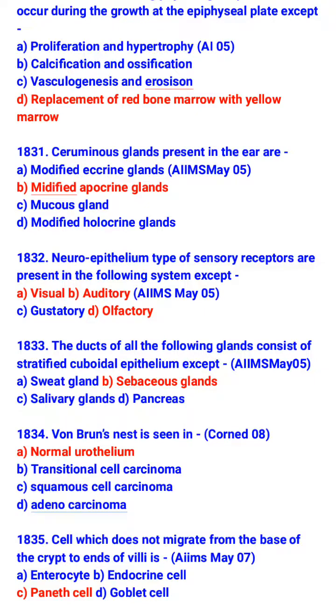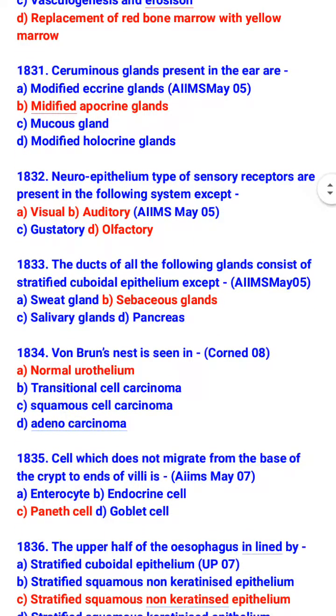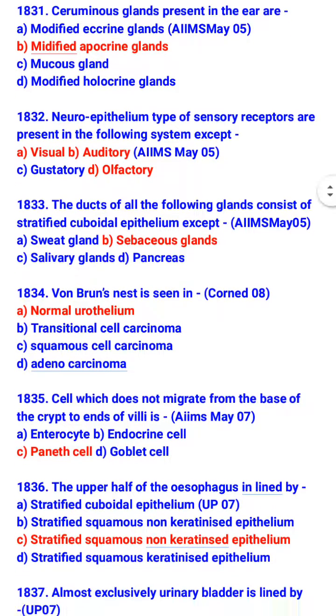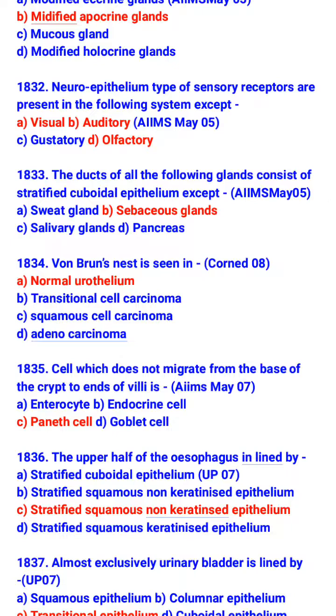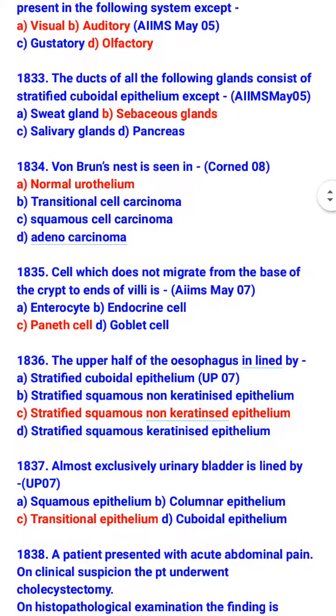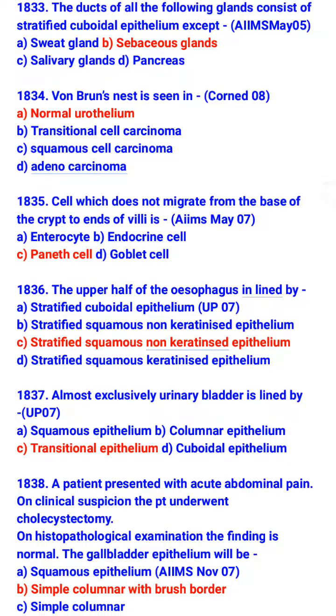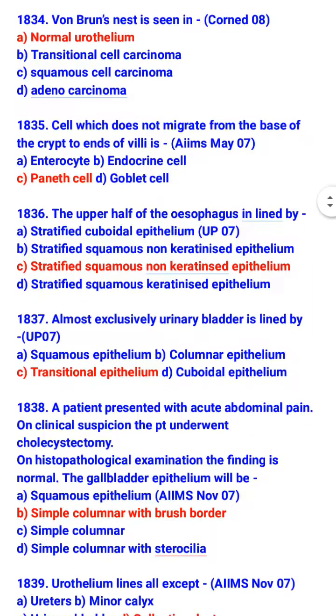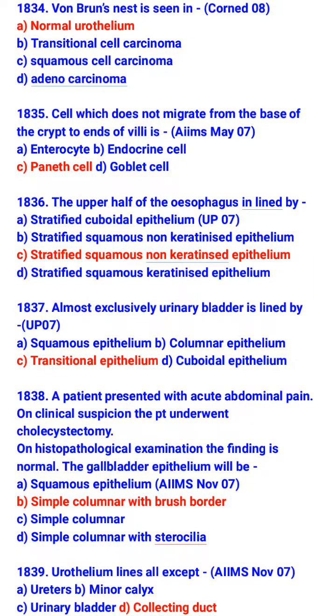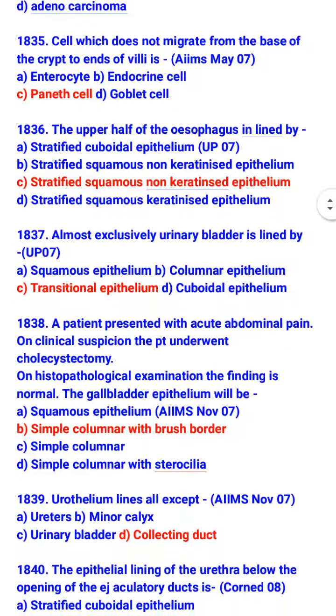The duct of all the following gland consist of stratified cuboidal epithelium except sebaceous gland. So duct of which gland consists of stratified cuboidal epithelium? Sweat gland, salivary gland and pancreas. Von Brunn's nest is seen in normal urothelium. Cell which does not migrate from the base of the crypt to end of villi is Paneth cell. The upper half of the esophagus is lined by stratified squamous non-keratinized epithelium. Almost exclusively urinary bladder is lined by transitional epithelium.